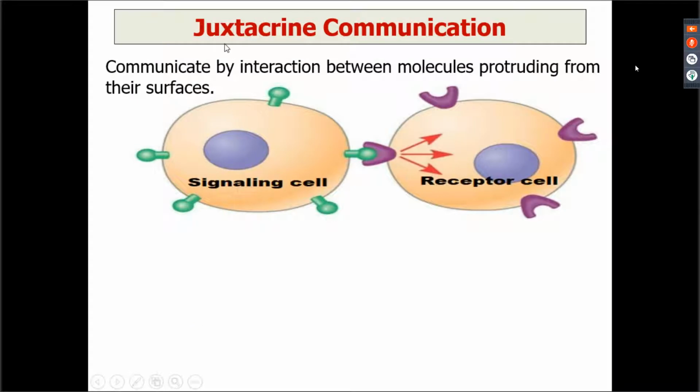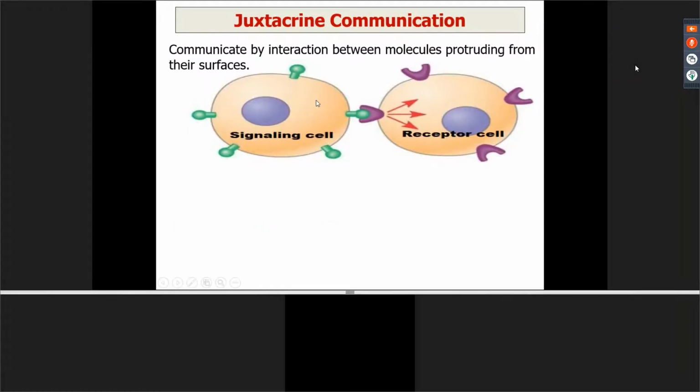Next is the juxtacrine communication. Juxta means it's something which is lying close to one another. So in this, there is an intercellular communication which occurs by interaction between molecules which are protruding from their surfaces, right?